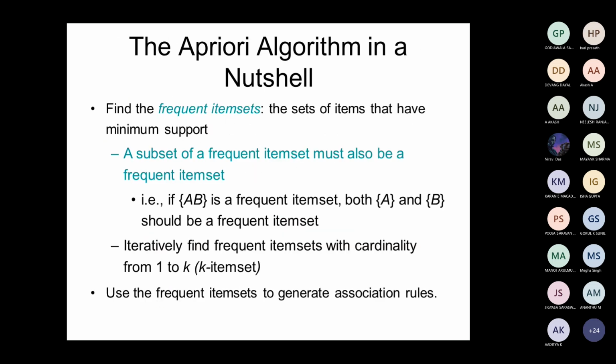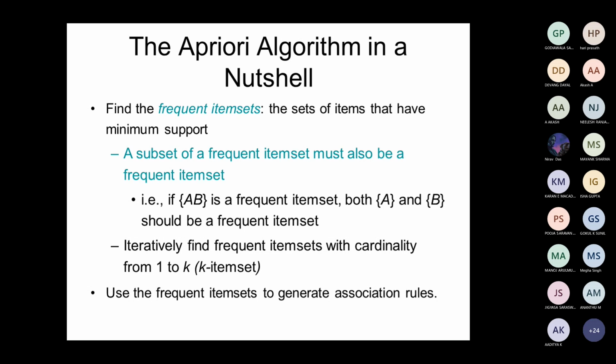So the concept behind this a priori algorithm is we are going to find the most frequent item sets which can be placed together in a supermarket or which can be recommended in an online store.